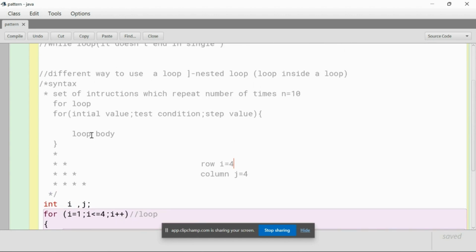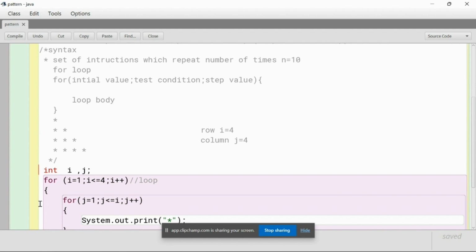So your mind should just click: what can I do with this? I have two values, i and j. I know i and j are the row and column values. So what can I do? You can easily create a loop.